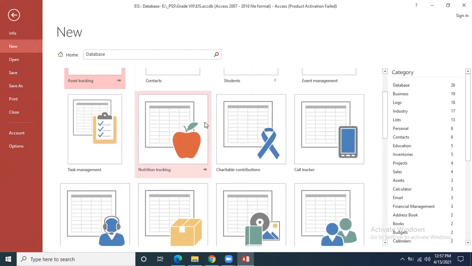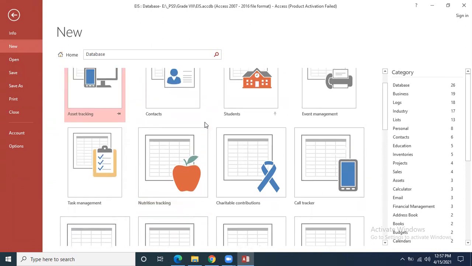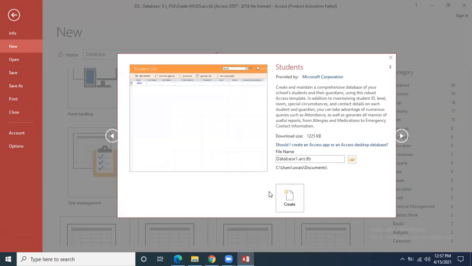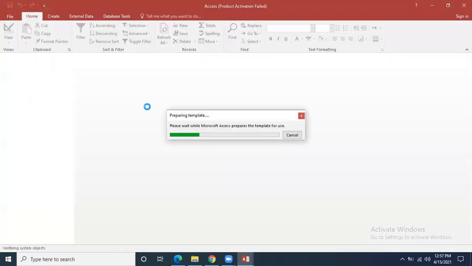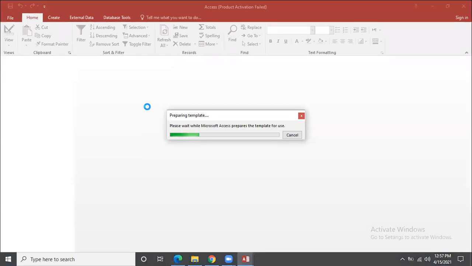I take this student. These are already prepared databases which are given to us by MS Access. When we click the template, the template will be opened.